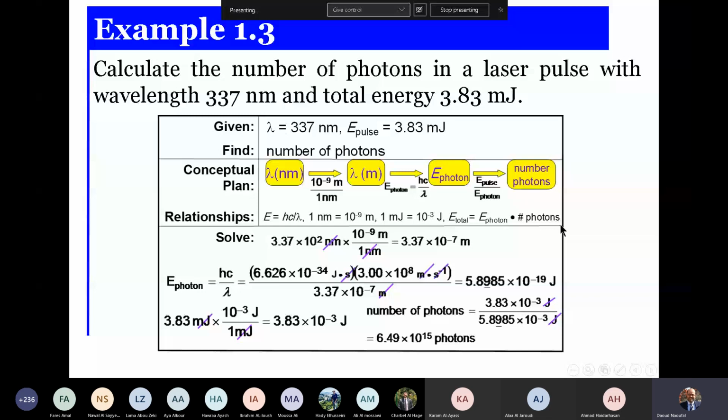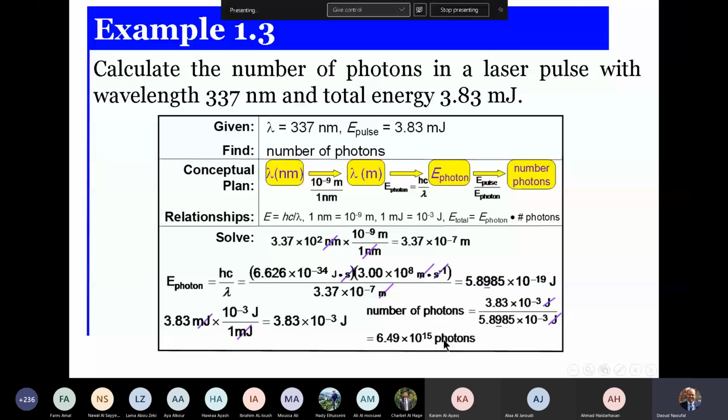I can apply the general relation, E equals n h nu. E is given, 3.83 megajoule. n is the value to be calculated. h is given, and nu is calculated from the wavelength lambda. So I can calculate n, which is the number of photons, 6.49 times 10 to the power 15 photons.